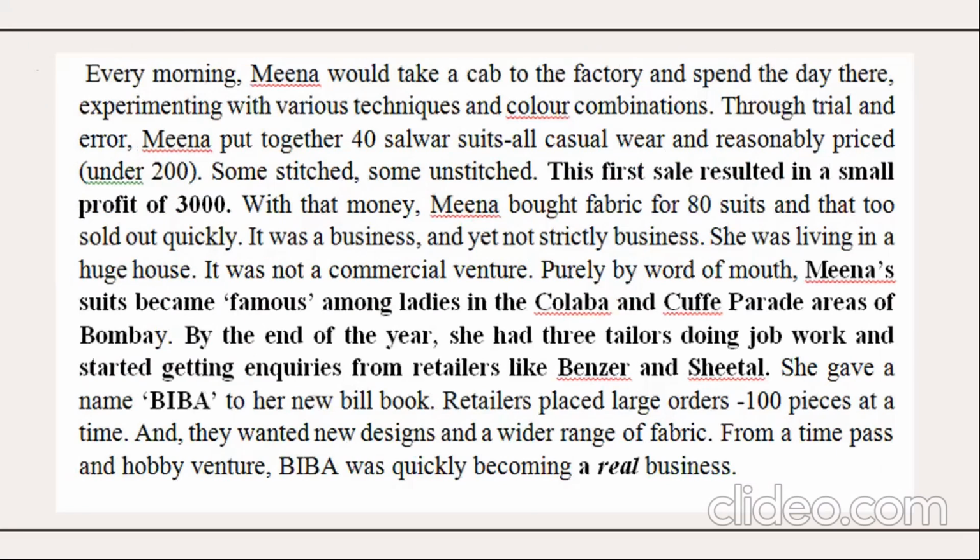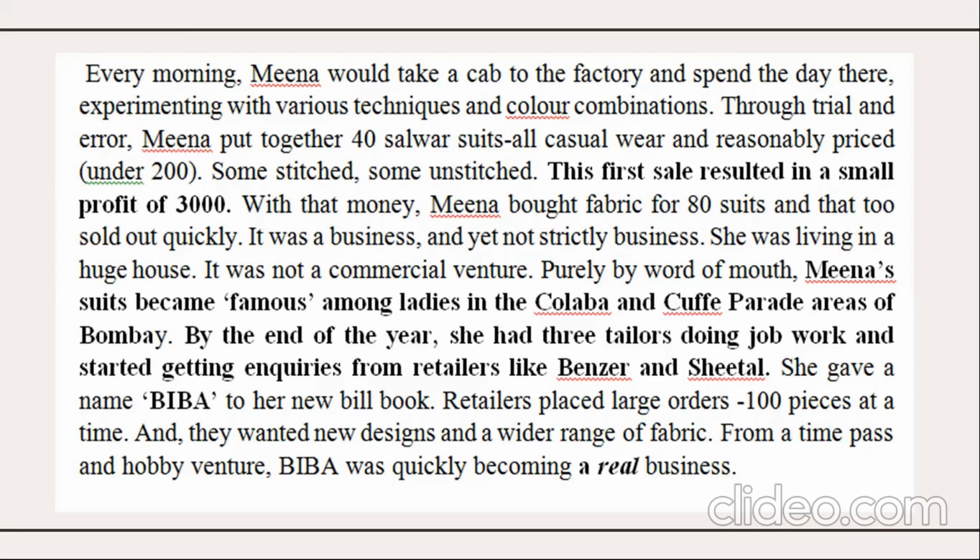Every morning, Meena would take a cab to the factory and spend the day there, experimenting with various techniques and color combinations. Through trial and error, Meena put together 40 salwar suits, all casual wear and reasonably priced, lump sum rupees 200, some stitched, some unstitched. This first sale resulted in a small profit of rupees 3,000. With that money, Meena bought fabric for 80 suits, and that too sold out quickly. It was a business, and yet not strictly business. She was living in a huge house.